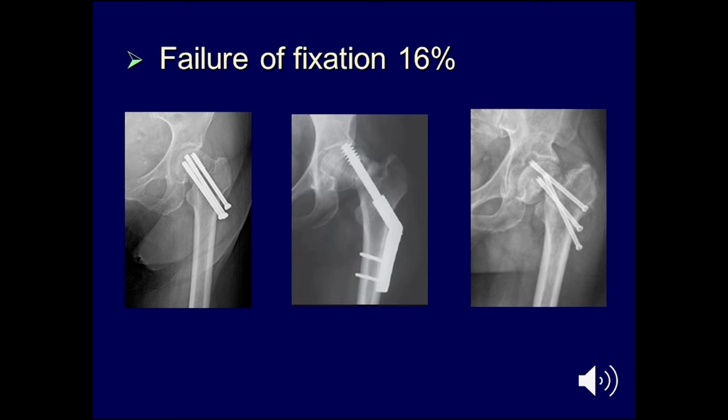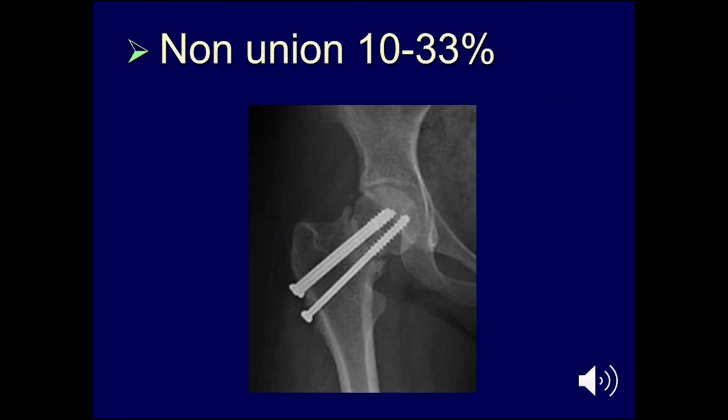Failure of fixation averaged around 16% with different researchers, and non-union in up to 33% of studies. Of course, you have to understand that these are quite dependent on the perfection of your technique, how much displacement was originally encountered, and the duration between the fixation and the actual injury.